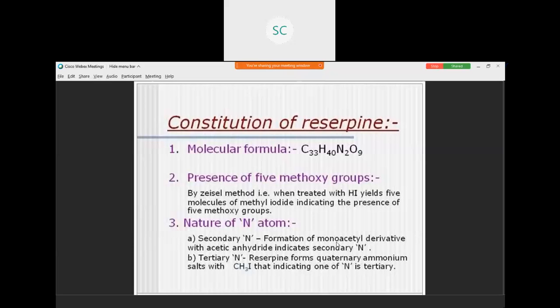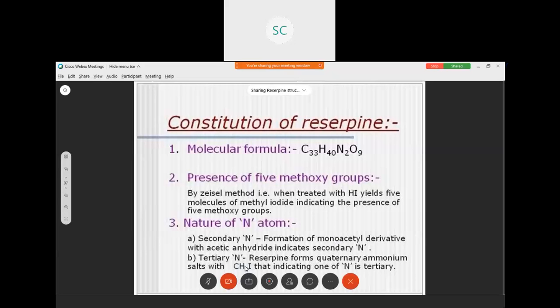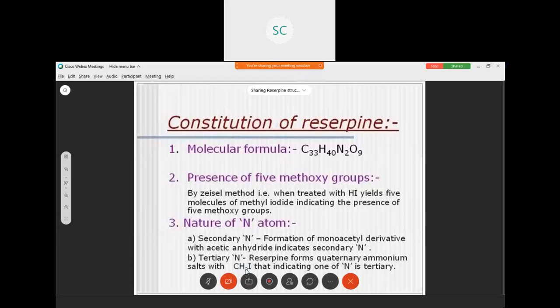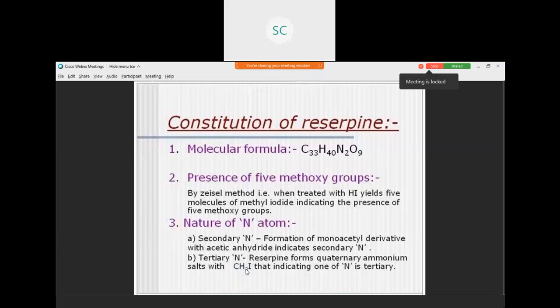Generally, tertiary nitrogen atoms form quaternary ammonium salts with methyl iodide. Reserpine is treated with methyl iodide. It gives quaternary ammonium salts.